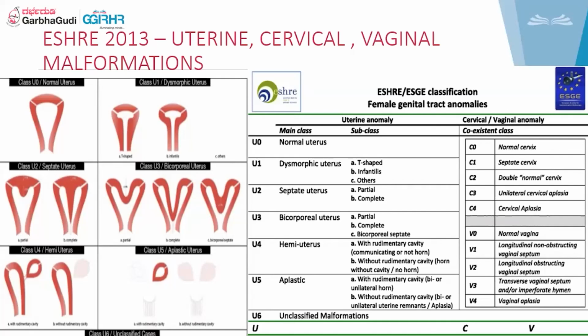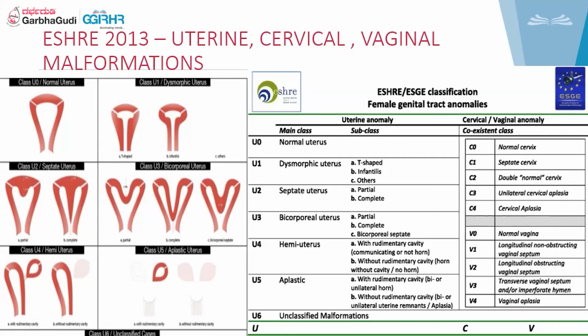And in the last, U5, we have the aplastic uterus, that is the absence of the uterus, but it can have a rudimentary cavity along with it, or it can be without, where nothing will be there. U6 is unclassified malformations. Likewise, we have cervical and vaginal anomalies also. C0 is when the normal cervix is there. C1 is when the cervix is septate. C2 is when double normal cervixes are there. In C3, unilateral cervical aplasia, one cervix is there but the other is aplastic. In C4, we have cervical aplasia, no cervix over there.